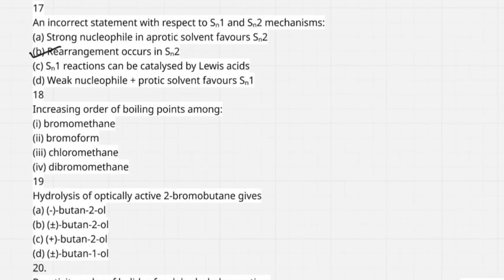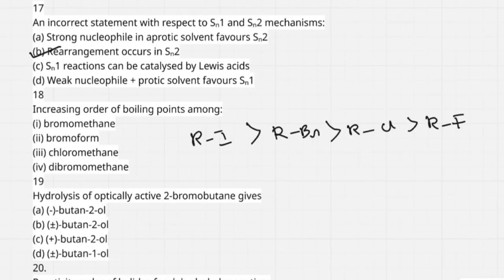So, we have to go for the halogen. Which halogen is bigger in size? We already know that the size of iodide is greater than the size of bromide, which is greater than chloride, which is in turn greater than fluoride.